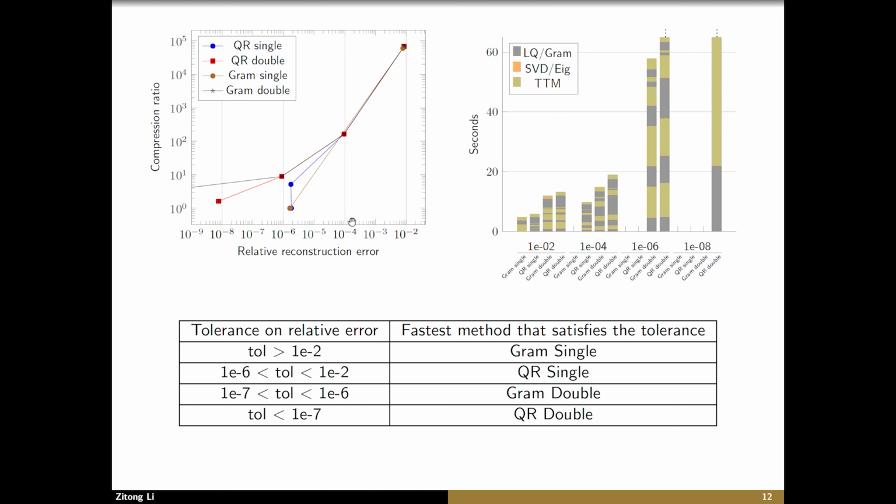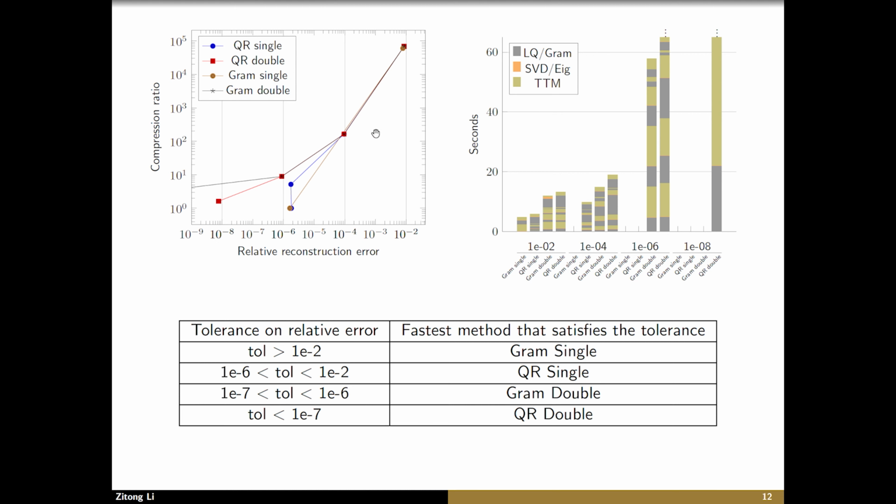And we see the same behavior when QR single fails to meet the tolerance of 1e-6. And again when gram double fails to meet the tolerance of 1e-8. The only option that stayed below all these tolerances is QR double.